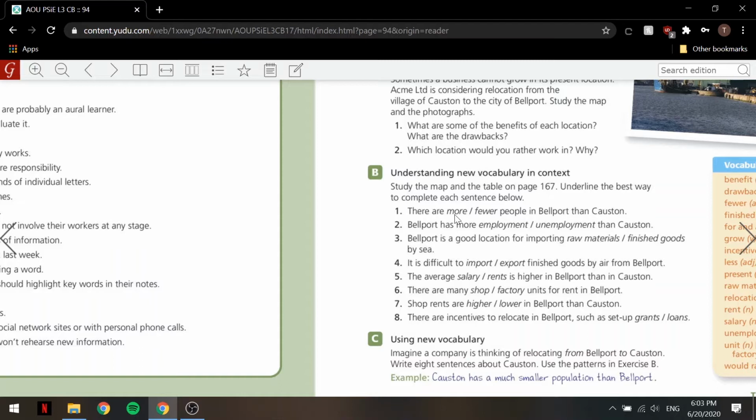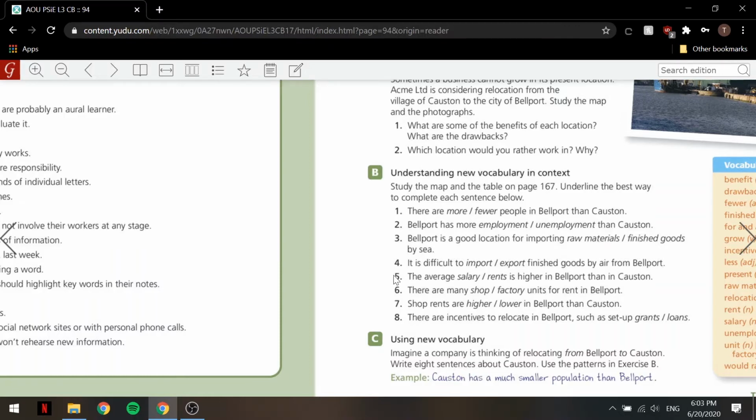Number 2, Bellport has more employment/unemployment than Coston. We'll say that Bellport has more unemployment, okay? A higher unemployment rate than Coston. Number 3, Bellport is a good location for importing raw materials/finished goods by sea. We'll say that Bellport is a good location for importing raw materials. Where is it? Yeah, right here, for importing raw materials.